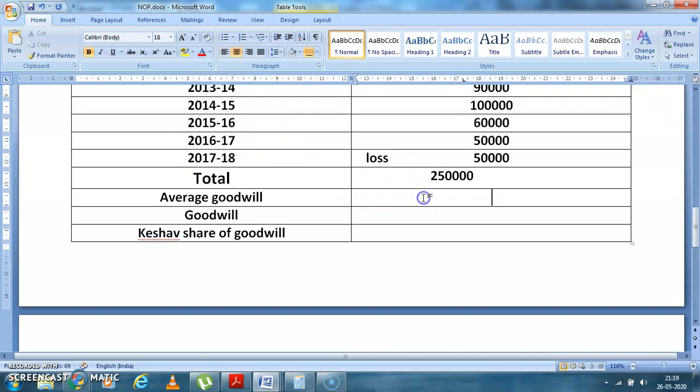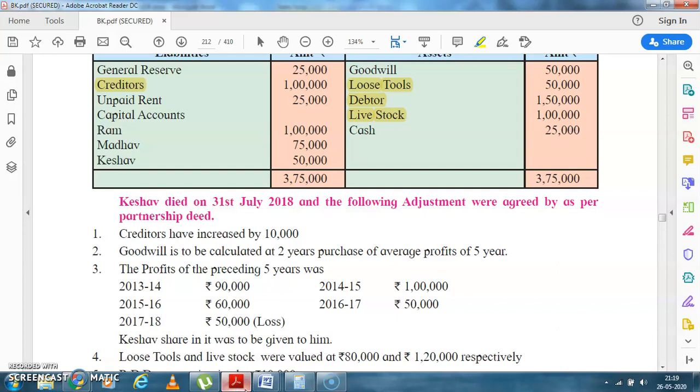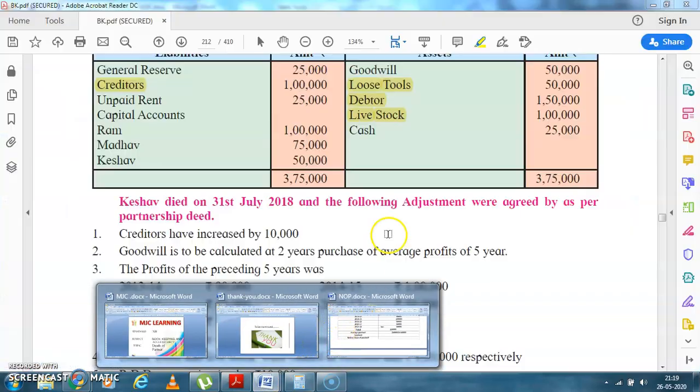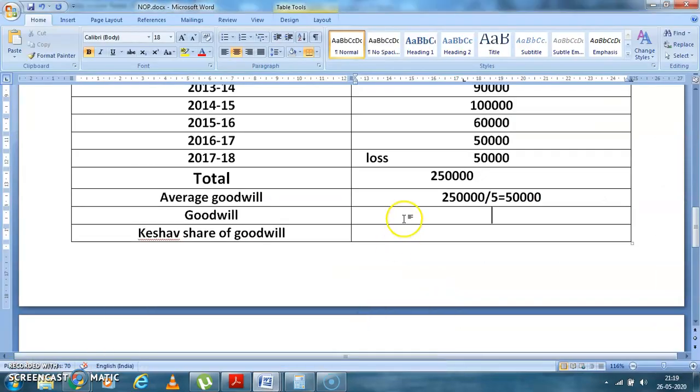So what will be the average profit? 2,50,000 divided by 5, because it is the average profit of 5 years. It is coming to 50,000. And it was 2 years purchase, so 50,000 into 2 comes to 1 lakh.